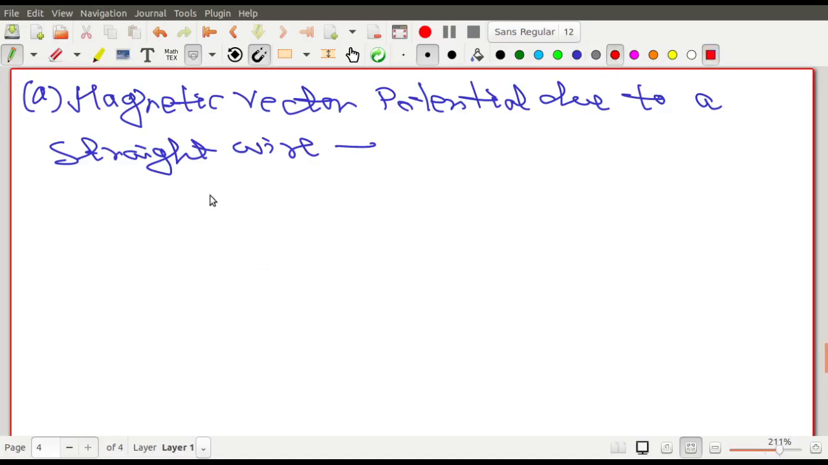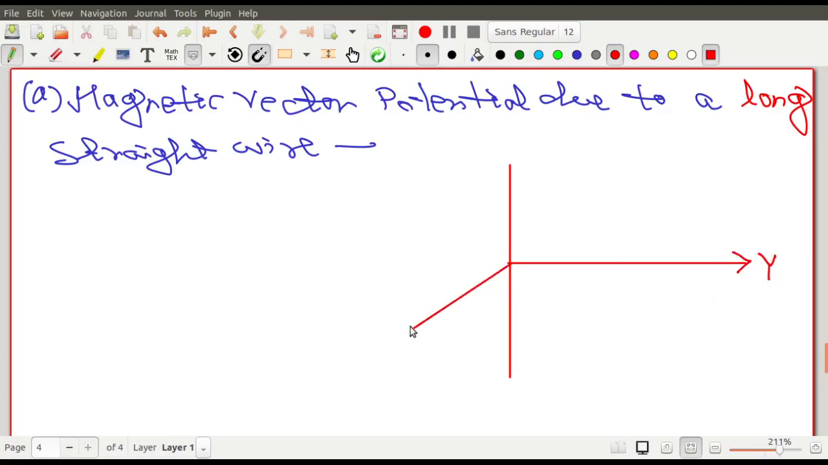So what will I do? First of all, I will consider a straight wire over here. এরকম একটা straight wire নিলাম. Okay, so this is my straight wire, magnetic vector potential due to a long straight wire, long করে দাও, মানে infinite length. This is your long wire, এটা হচ্ছে y direction. This side is the x direction, and this is the z direction. So the wire is along the z direction. Wire ta z direction e ache erokom.